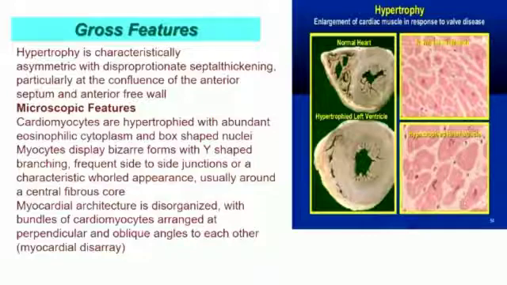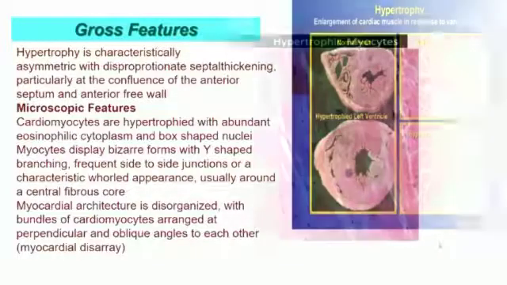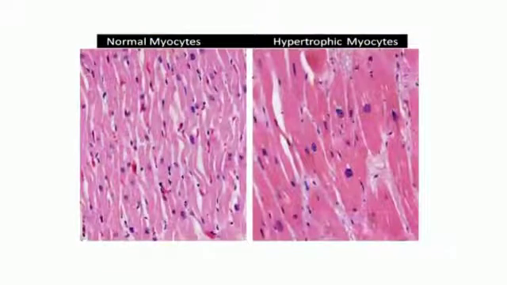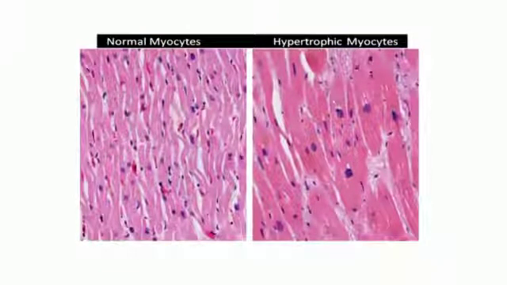Myocytes display bizarre forms with Y-shaped branching, frequent side-to-side junctions or a characteristic whorled appearance, usually around a central fibrous core. Myocardial architecture is disorganized with bundles of cardiomyocytes arranged at perpendicular and oblique angles to each other. Here is a diagram showing the normal myocytes and this is the diagram showing the hypertrophic myocytes.